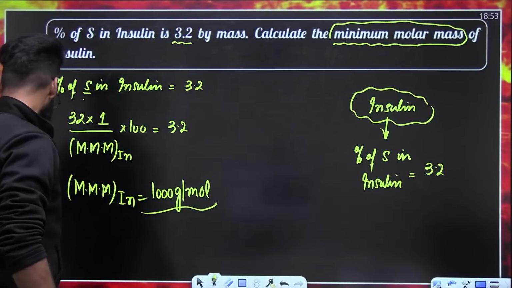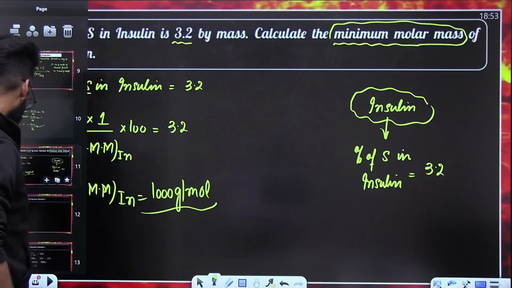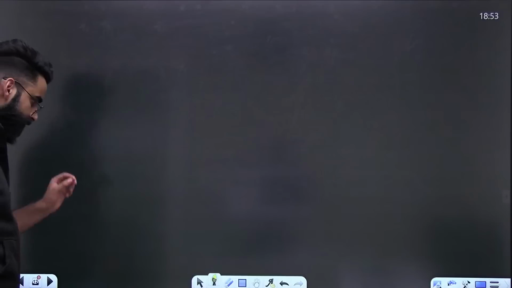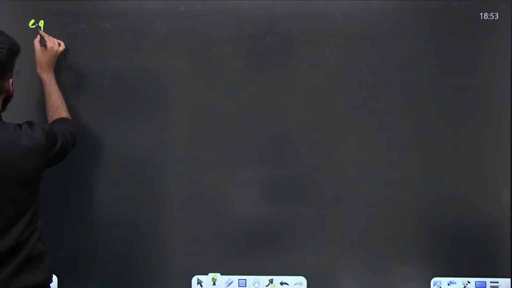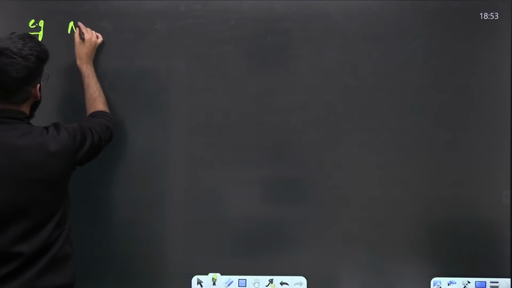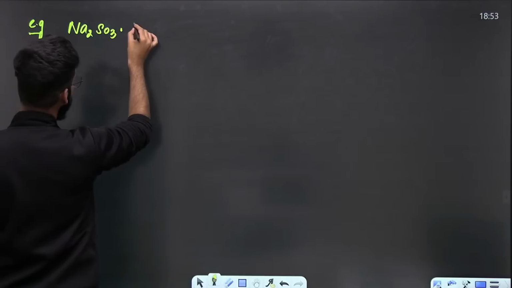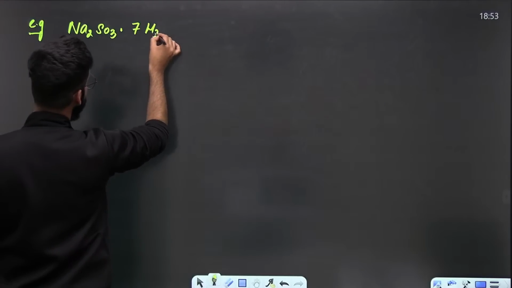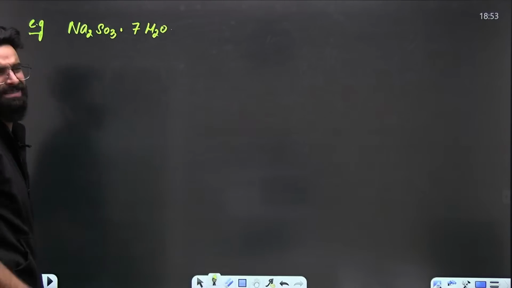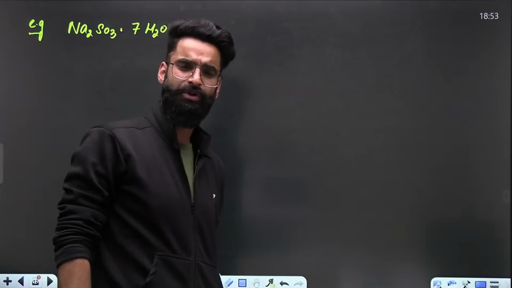Perfecto. Now, guys, one more thing I want you to understand. For example, I'm writing a statement like this: Na2SO3 dot 7 times water.